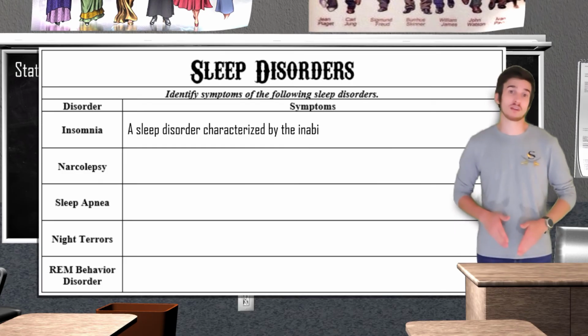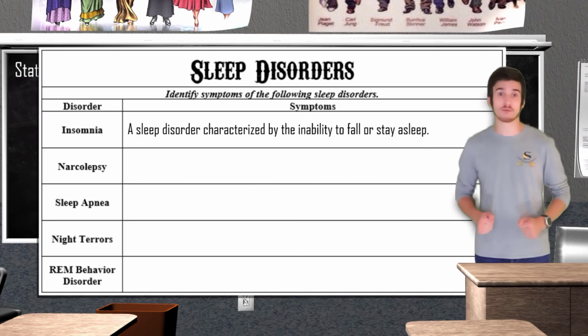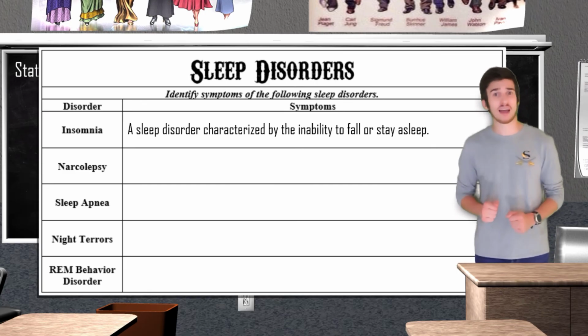Insomnia is just when a person regularly experiences the inability to go to sleep, trouble staying asleep, or they just don't feel adequately rested in the morning. Insomnia can be acute when it lasts for 1 day to a few weeks, but it can also be chronic, and that's when it lasts for 3 or more days a week, for several months.